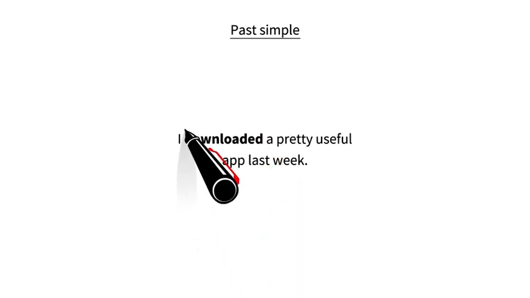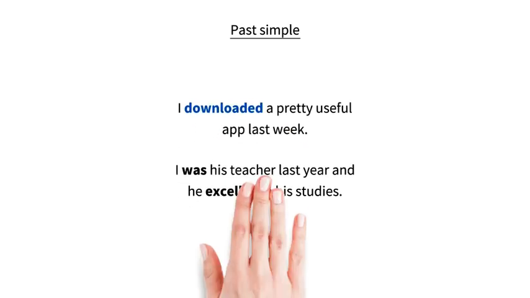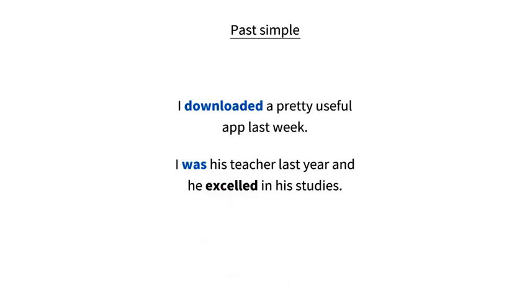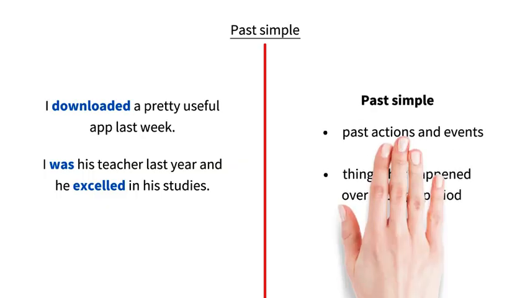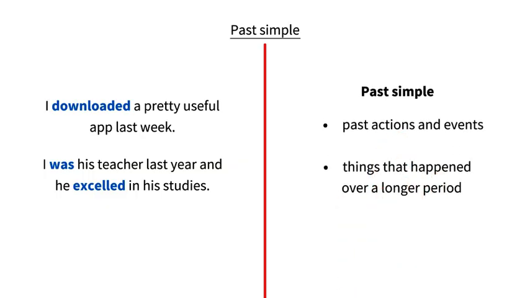Look at these sentences. I downloaded a pretty useful app last week. I was his teacher last year and he excelled in his studies. The most commonly used tense to talk about the past is the past simple. We use the past simple to describe actions or events in the past and things that happened over a longer period.